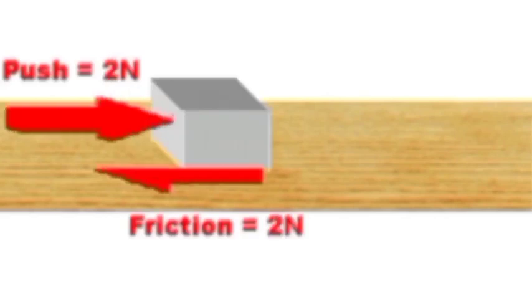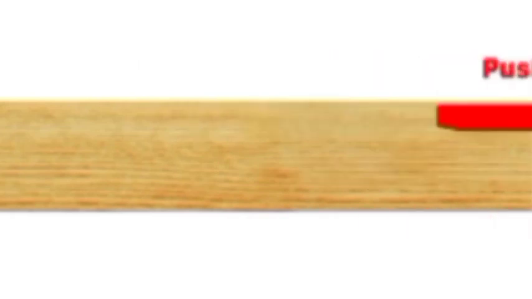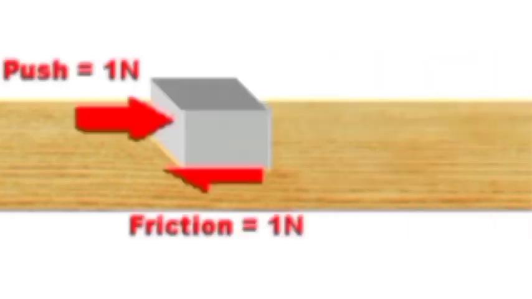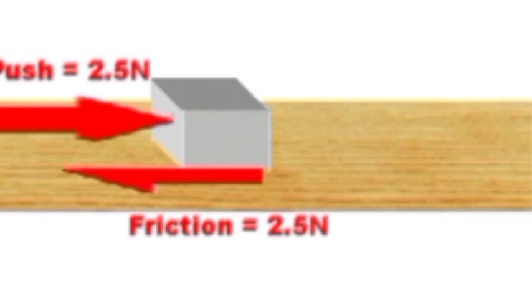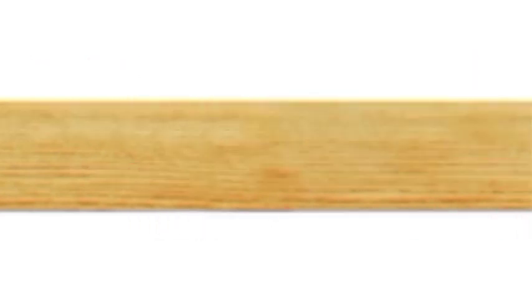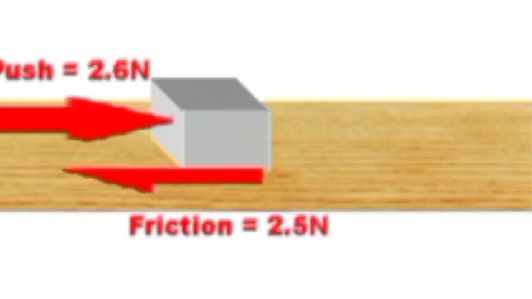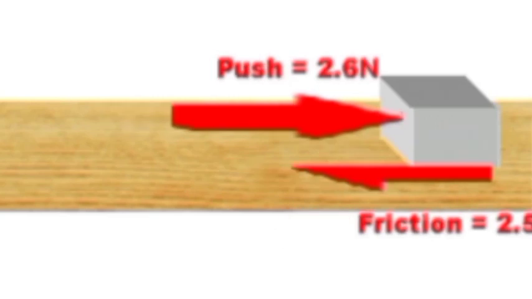That 2.5 Newton is what we call maximum static friction, which we studied in the last part. After exceeding it, if you apply more force, that is 2.6 Newton, the object starts to move, so it has come into motion.